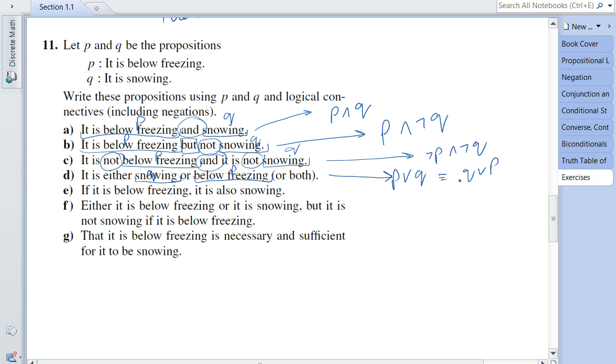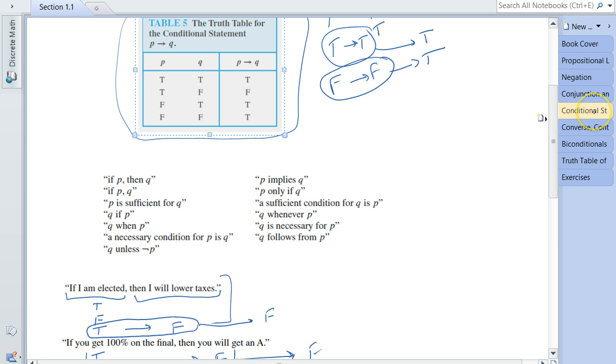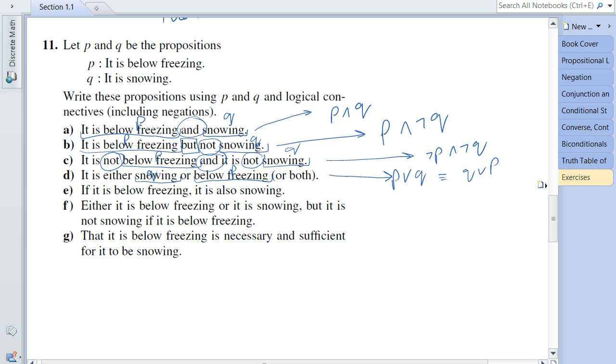Now, let's look at 11E. 11E says, if it is below freezing, it is also snowing. I'm sure you must have noticed that this expression is very similar to the conditional expression, the second conditional expression over here, if P, then Q. So for sure we can say that we have the implication or a conditional statement over here.